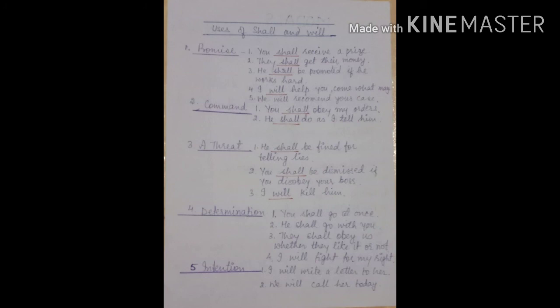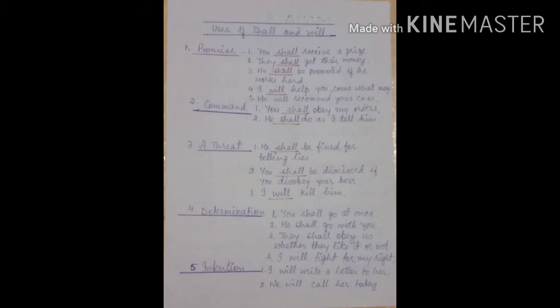Examples of promise. You shall receive a prize. They shall get their money. He shall be promoted if he works hard. I will help you come what may. We will recommend your case. Children, you have seen in all these sentences, second and third person are going with shall and first person I and we are going with will.